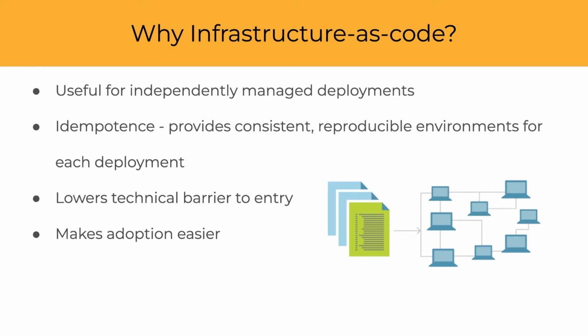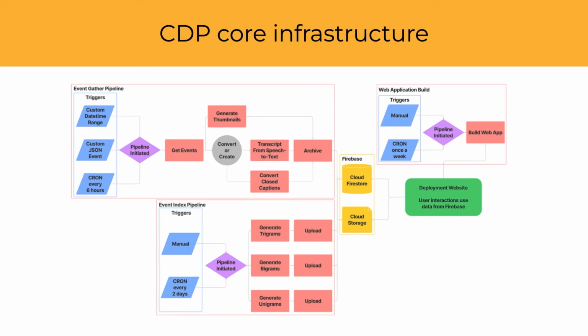Now let's go over a diagram that kind of encapsulates all of CDP's core infrastructure. So this is more of a representation from a logical/functional view. The main idea is that there are core components, with the top left being the event gather pipeline, which essentially gathers and cleans all our data for meetings and events and generates the transcripts and thumbnails and stores the data.